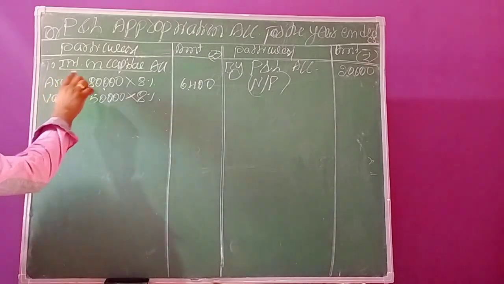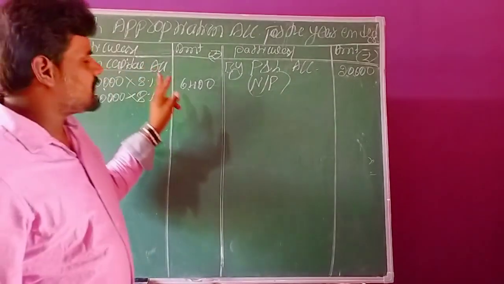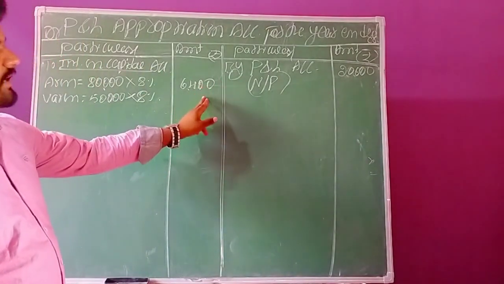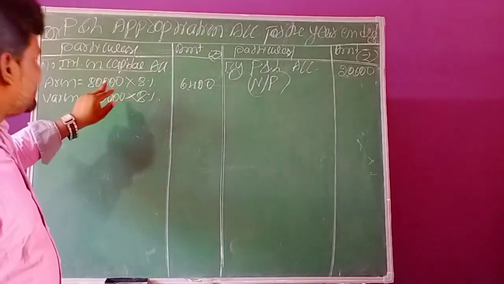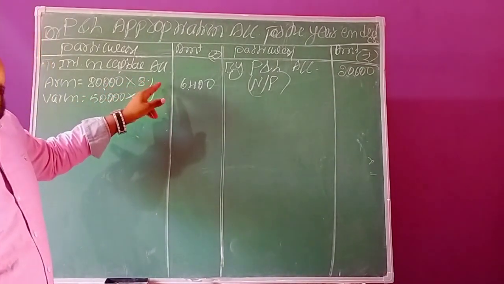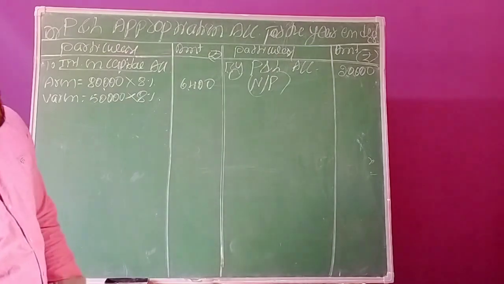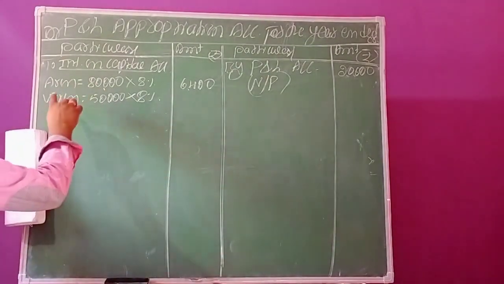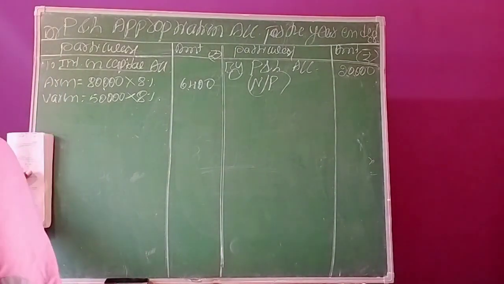Arun's share of interest on capital is 6,400. Once you calculate using your calculator, 80,000 into 8% means you will get 6,400.